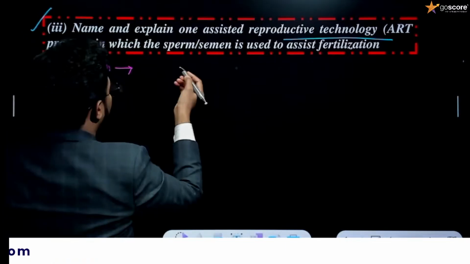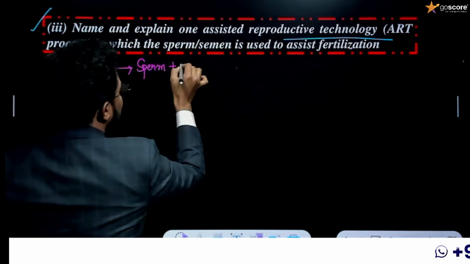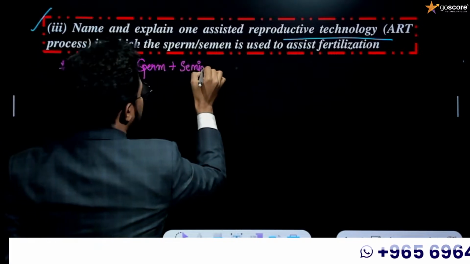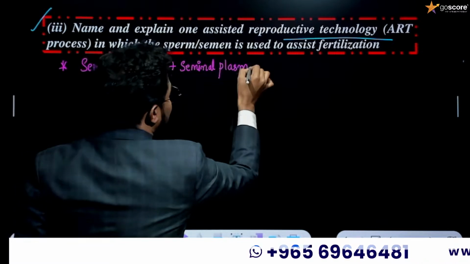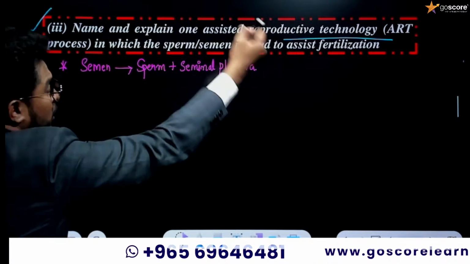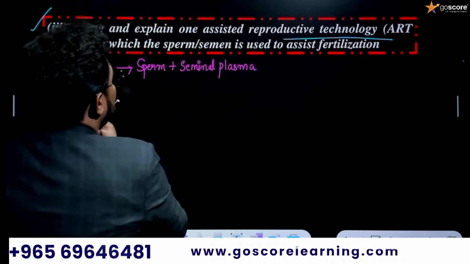Semen is a collective combination of sperm plus seminal plasma. Sperm plus seminal plasma is exactly known as semen itself.